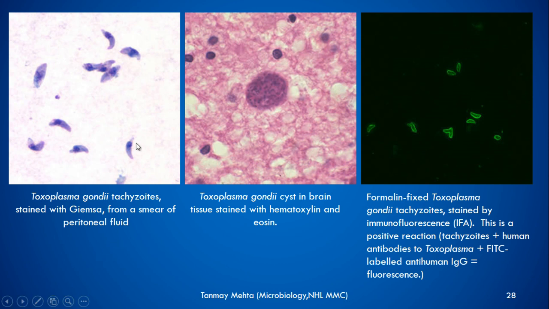These are the microscopic pictures. This one is stained with Giemsa, as you can see. This one is with hematoxylin and eosin, and it shows the cyst. And this is a newer method, immunofluorescence, which is showing the tachyzoites.